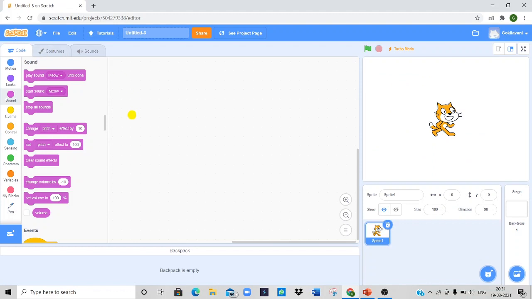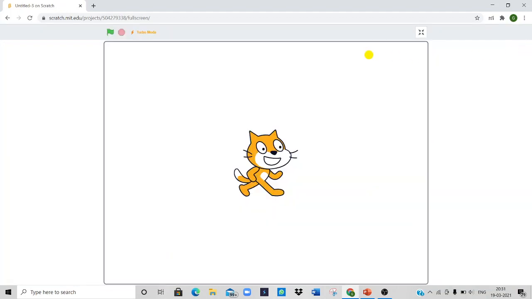And then we have presentation mode, or view mode. The full screen mode button is located at the top left corner of the stage. Sometimes it may also be located at the top right corner of Scratch. It is based on the version which we are going to use. Click on the button to view the presentation of your project in full screen mode.